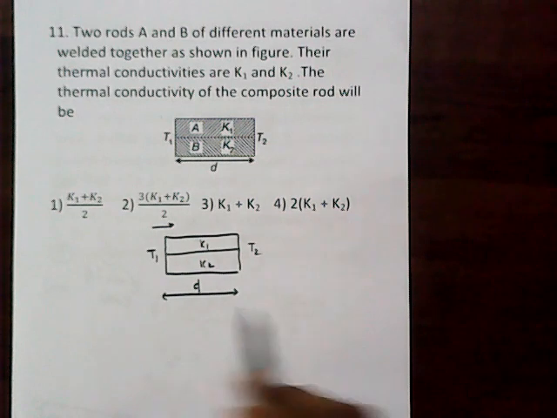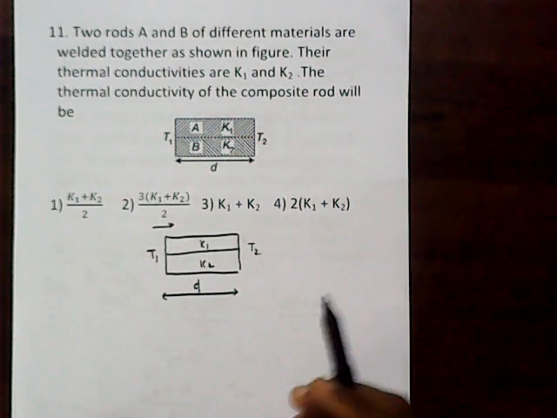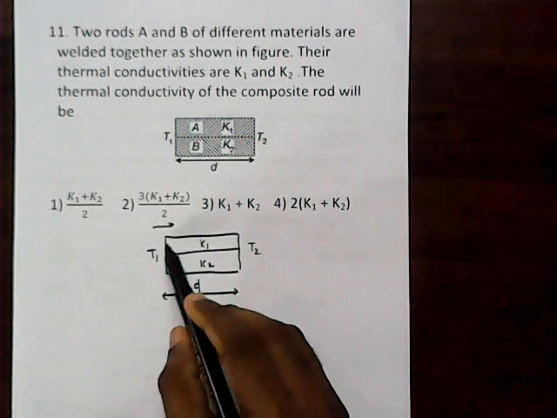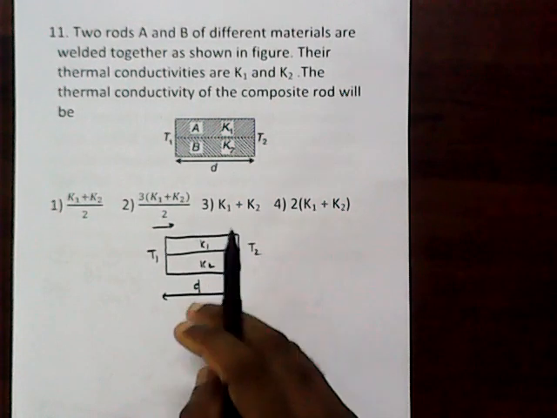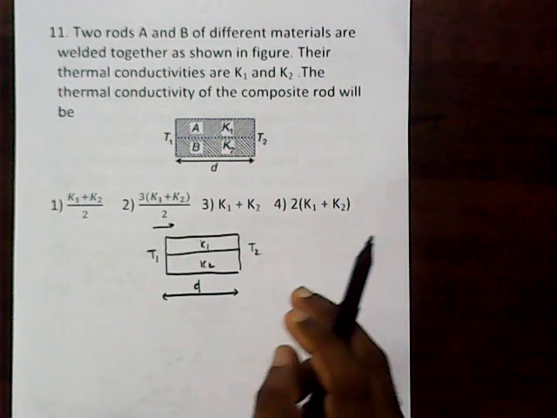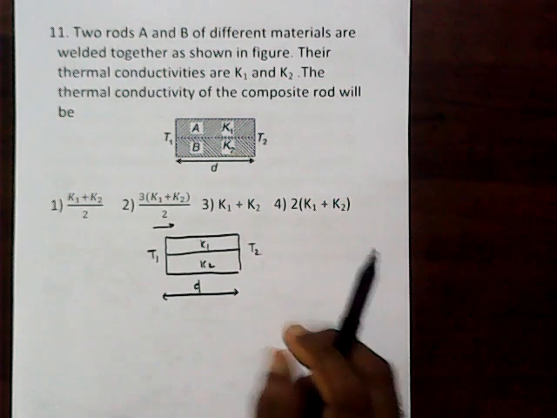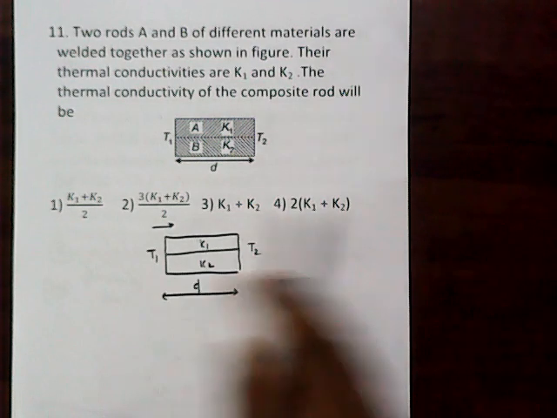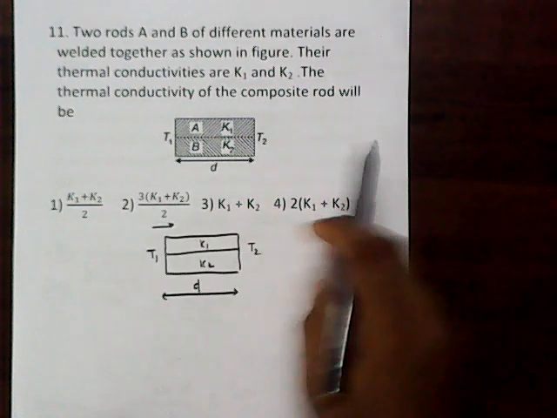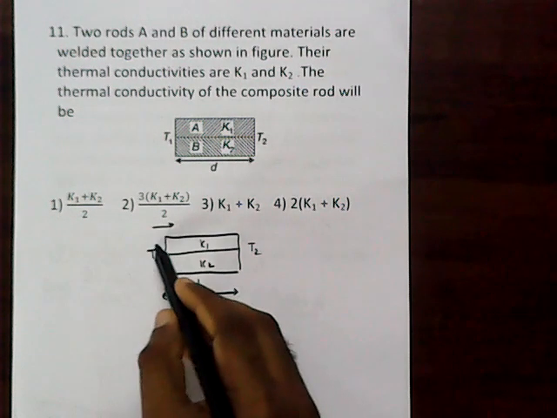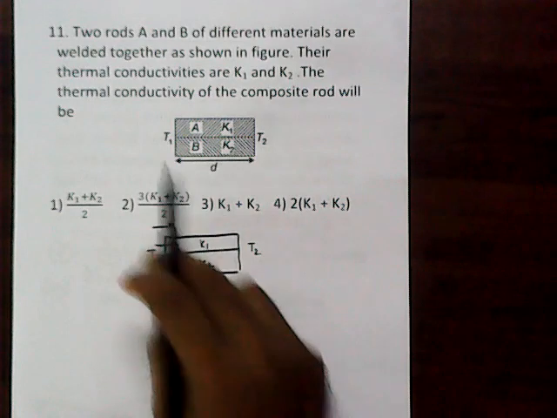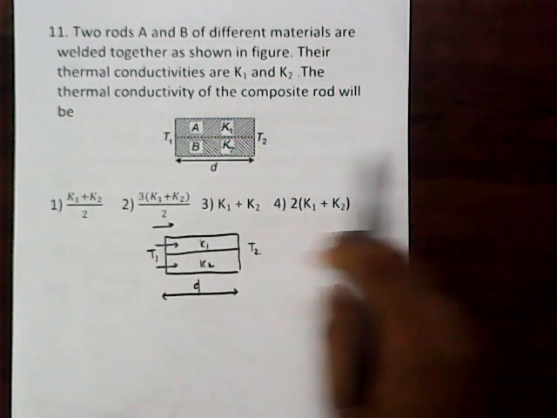The key aspect is that you have to consider the two conductors as connected in parallel. That is a very important concept. If they are connected in parallel, see the heat flow like this. For the two materials, we can consider them as parallel.